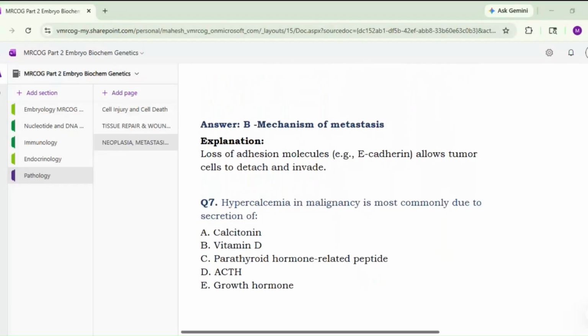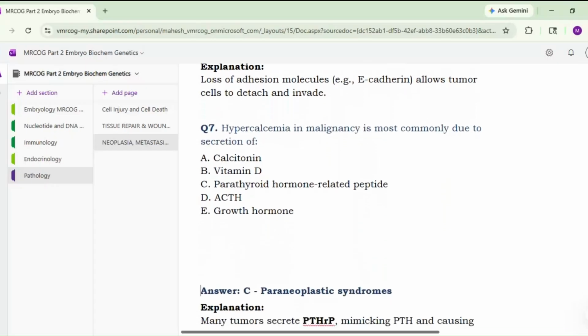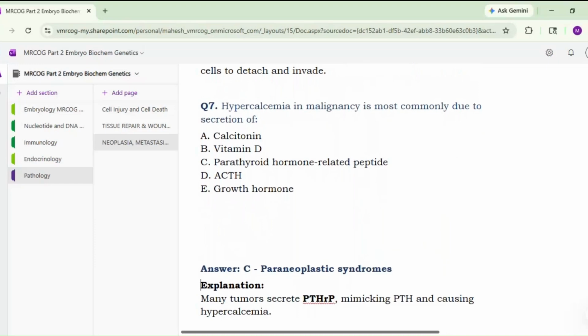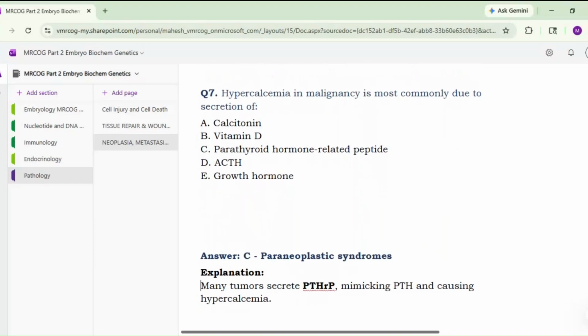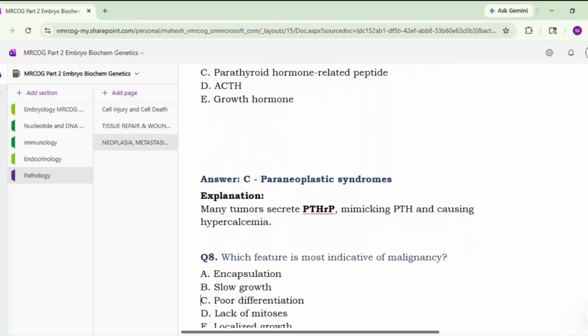And then invade. Hypercalcemia in malignancy is most commonly due to secretion of calcitonin, vitamin D, parathyroid hormone related peptide, ACTH or growth hormone. So option C, PTH related peptide. Parathyroid hormone related peptide. It is a paraneoplastic syndrome. Many tumors secrete PTHrP, mimicking PTH and causing hypercalcemia.